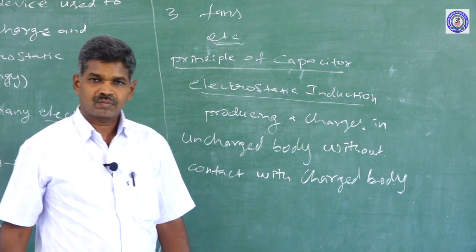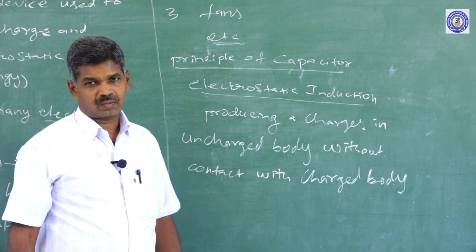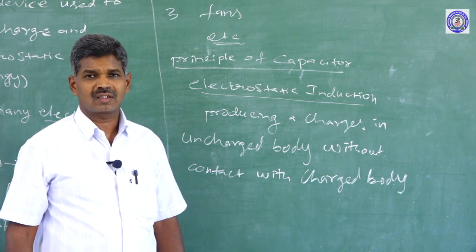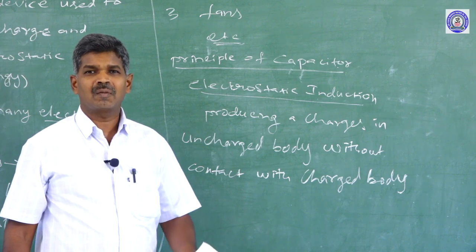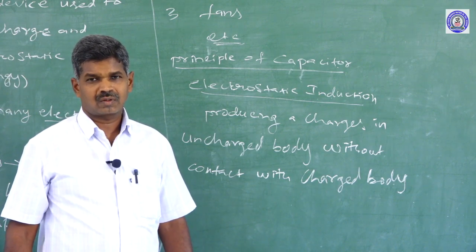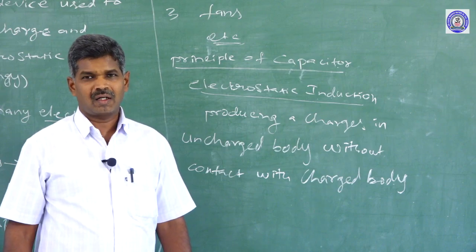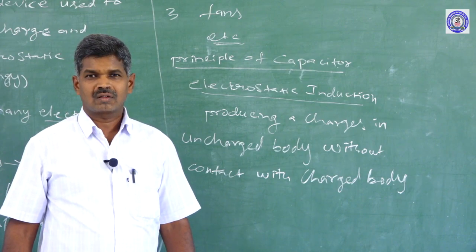We have many types of capacitors. The simple capacitor is nothing but a parallel plate capacitor. So, how can we make a parallel plate capacitor?